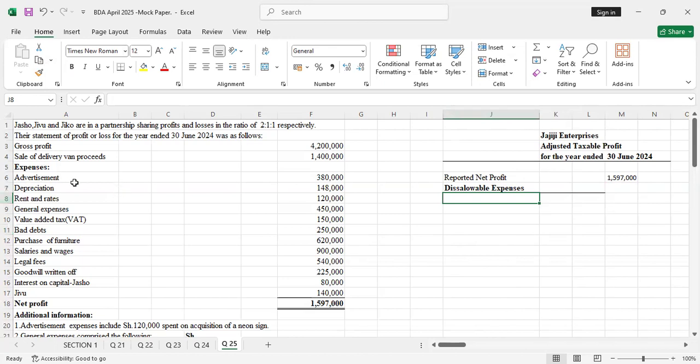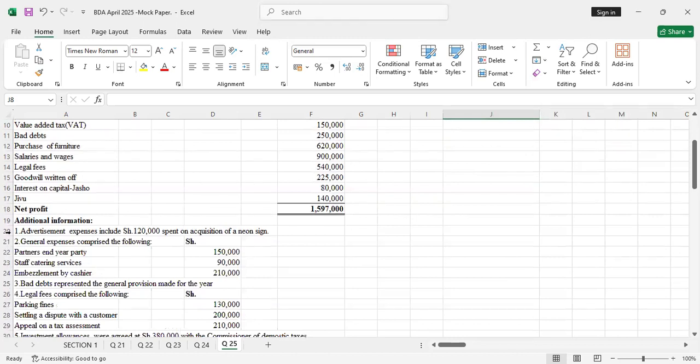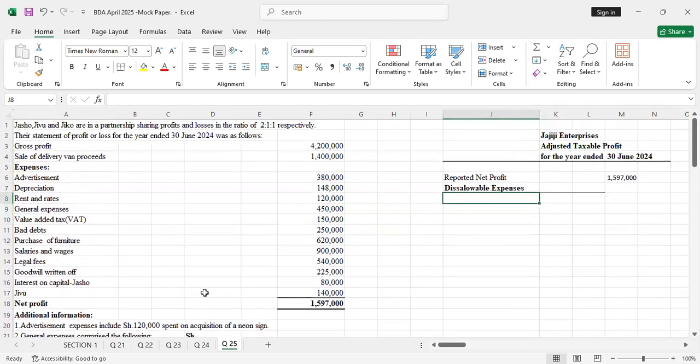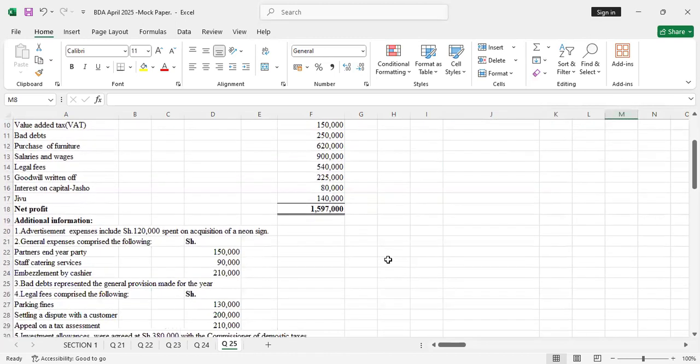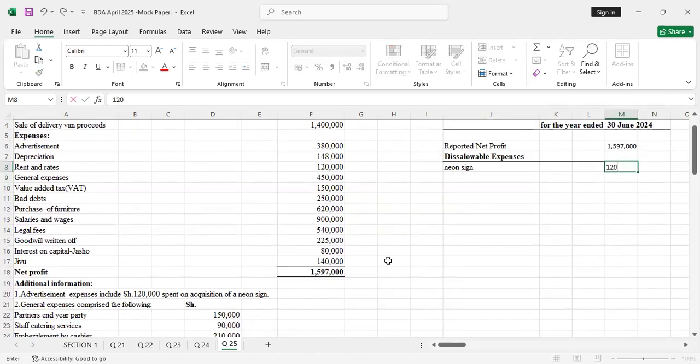So you start with the advertisement and you ask yourself whether there was any adjustment on advertisement. Number one, we have additional information that says advertisement expenses include shillings 120,000 spent on acquisition of a neon sign. So the neon sign, that's a disallowable expense. Just come and say neon sign and you add it back. It was 120,000.